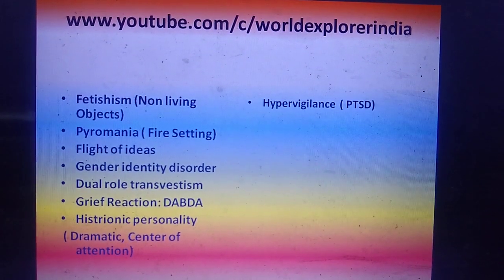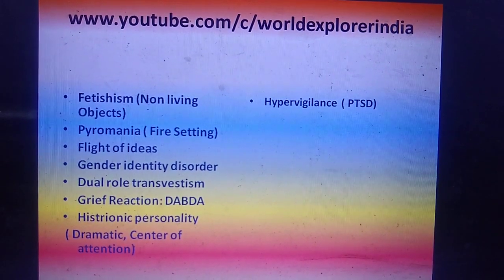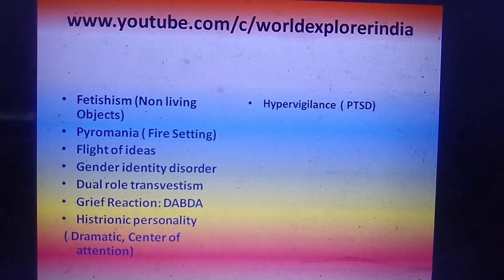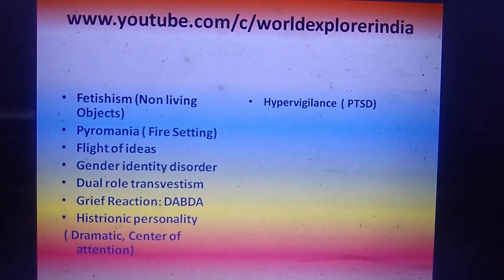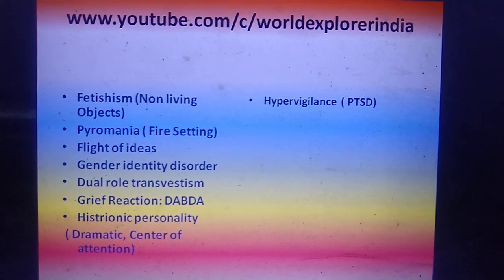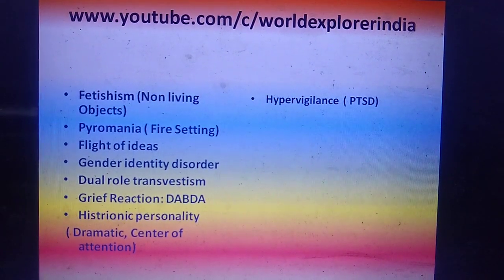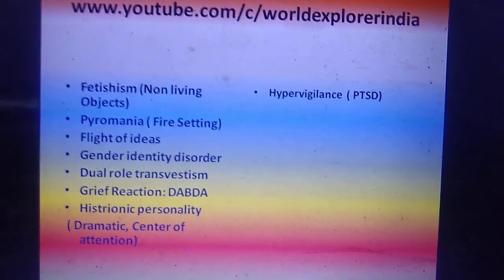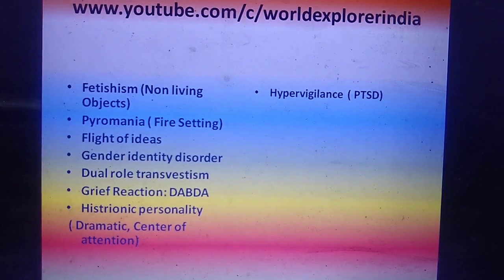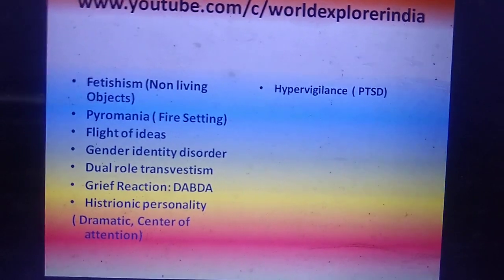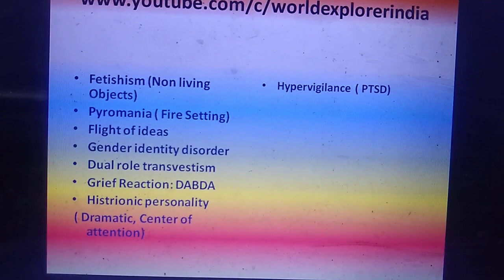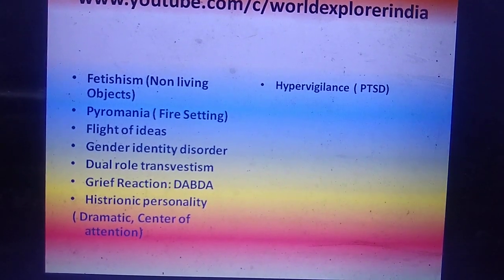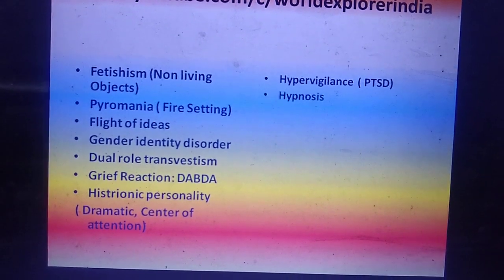Next is hypervigilance. Hypervigilance is very common in PTSD, that is post traumatic stress disorder. Means they have flashbacks, and they are not able to sleep. They will be very vigilant. They don't want such things to happen again and again. For example, if a person has experienced something being stolen from him, he will get up suddenly and see that someone in front of him is trying to steal something from him. Such type of things we see in hypervigilance. That is a symptom of PTSD, post traumatic stress disorder.